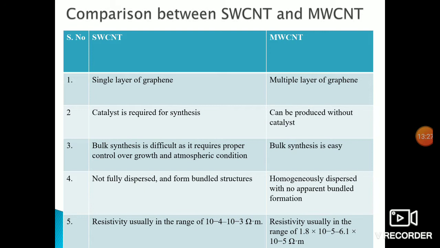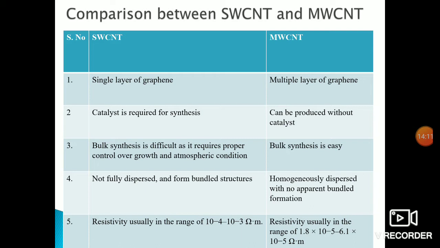The third point: for single-wall carbon nanotubes, synthesis is difficult as it requires proper control over growth and atmospheric conditions, which means we cannot do bulk synthesis of this material. But in the case of multi-wall carbon nanotubes, bulk synthesis is very easy. The fourth point is dispersion: the multi-wall carbon nanotube is homogeneously dispersed with no apparent bundled formations.